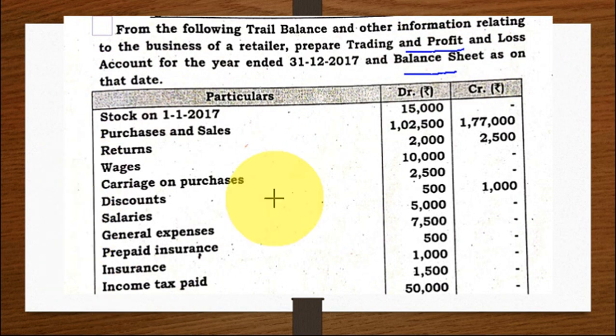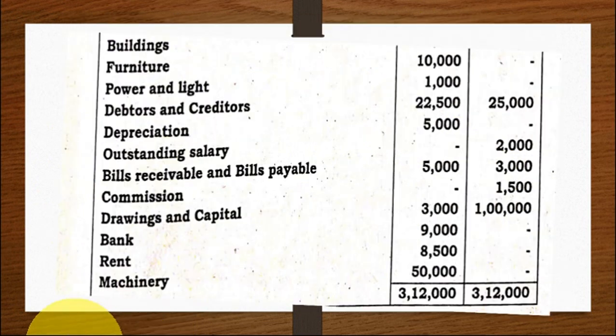So they have given various items. Trial balance they have given. See here, the first thing whenever you are analyzing a problem, each and every item you have to analyze where it goes, whether it is going to trading account, whether it is going to profit and loss account or balance sheet. So once you're clear with where is its destiny, then it is easy for you to proceed. Okay, let's see one by one.